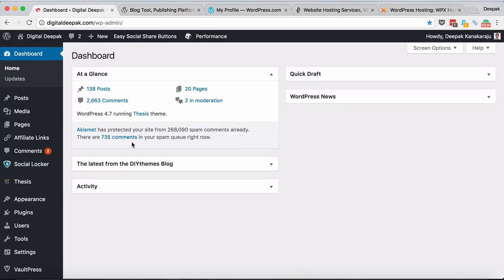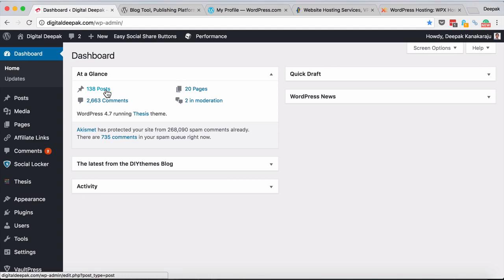So here I am inside the login area of my WordPress blog. This is how it looks. This is WordPress version 4.7. At the time of making this video, WordPress 4.7 is the latest version, but they will keep releasing new versions, but it would look more or less the same. I will just give you a small tour of the login area so that you get comfortable with the whole WordPress thing. So here is the dashboard, which shows me overall how many pages have been published,